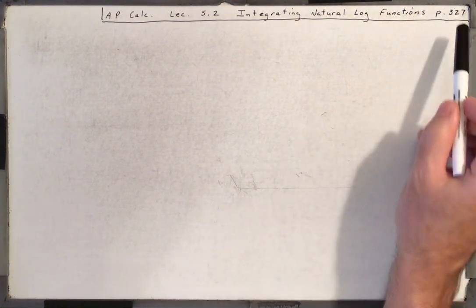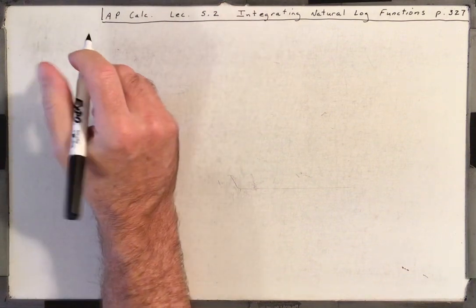Hello, this is AP Calculus Lecture 5.2, where we're going to be integrating natural log functions. If you want, you can turn your book to page 327. We'll be working some problems from that page.